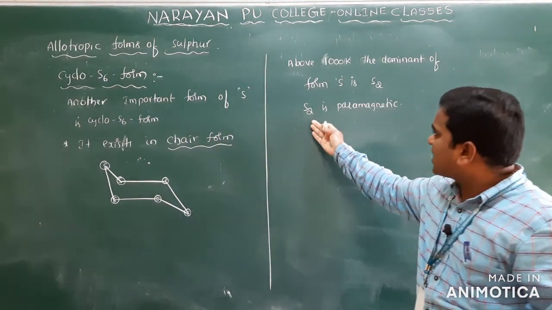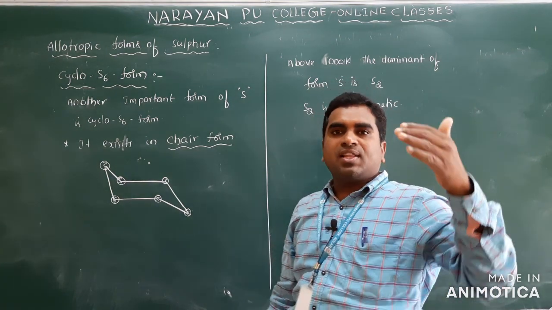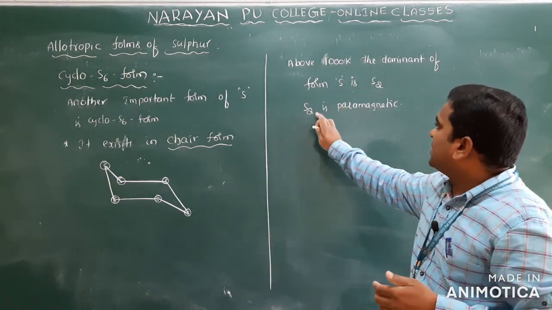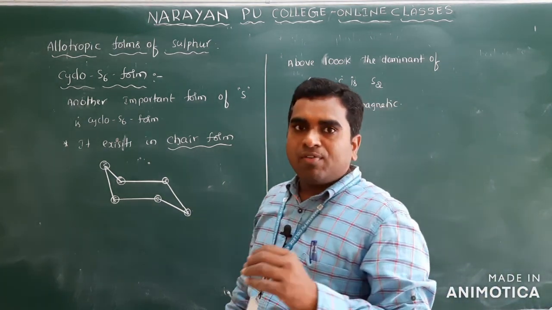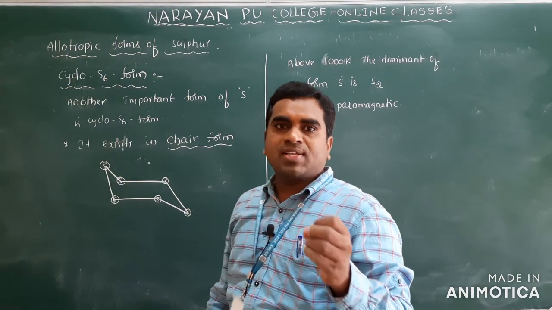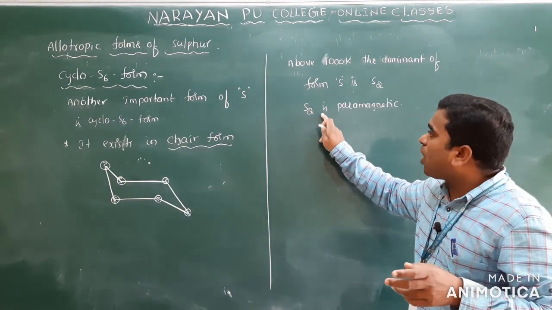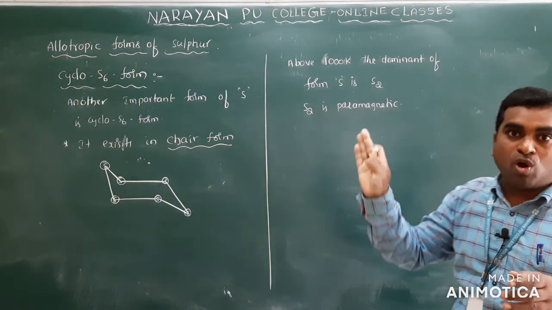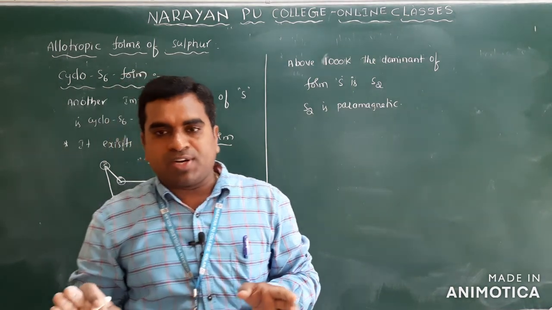In the same way sulfur also has 2 unpaired electrons in the anti-bonding orbitals. So that's why it is paramagnetic. In the NCERT one question they have given, in which form of sulfur is paramagnetic? The S2 form of sulfur is paramagnetic, not the S8 form. And this is about the allotropic forms of sulfur.